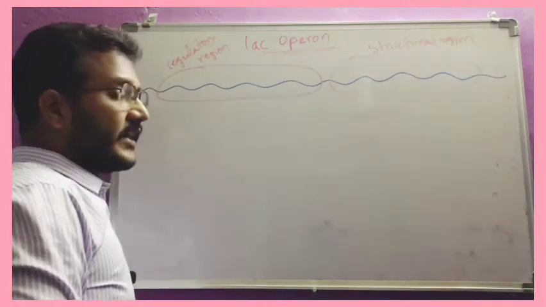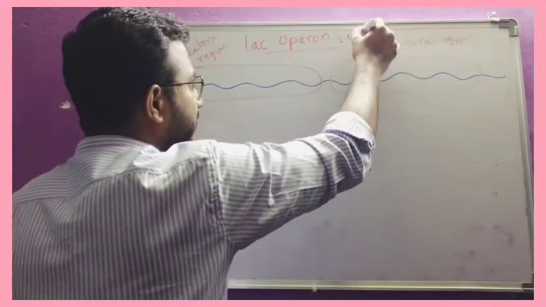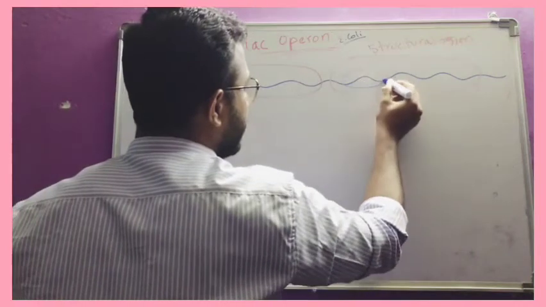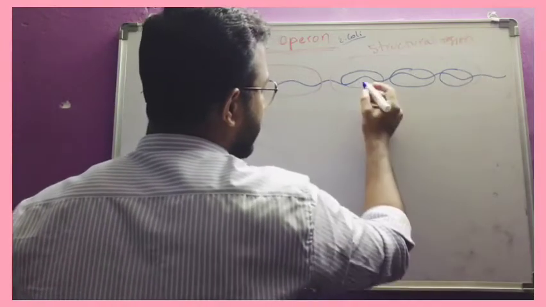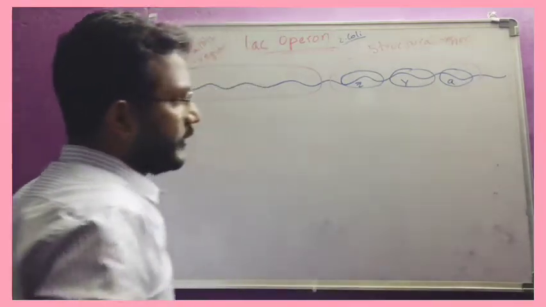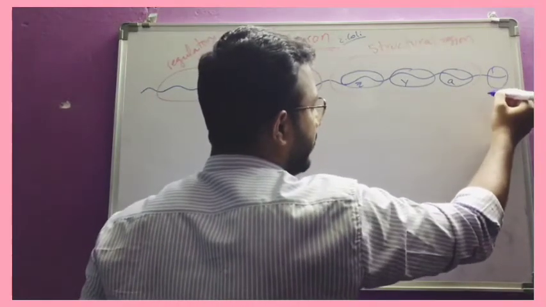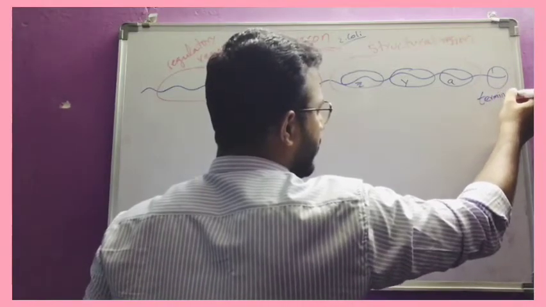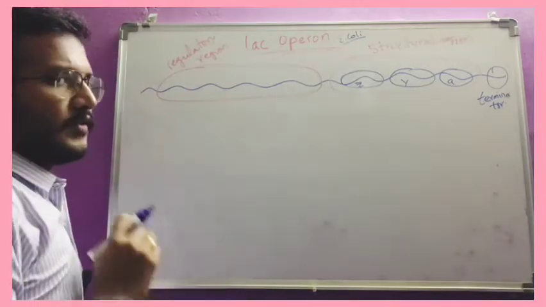Now, the structural region, as we discussed, is polycistronic because this occurs in prokaryotes, that is E. coli. That means it contains many genes. This is one gene, this is one gene, and this is another gene. This is the Z gene, this is the Y gene, and this is the A gene. What they do, we will see. And finally, here we have the terminator.